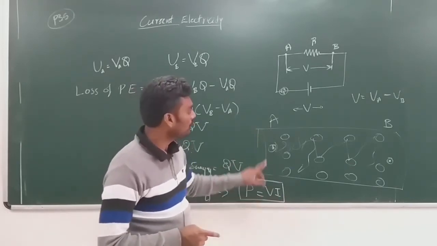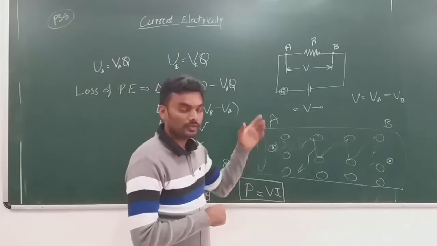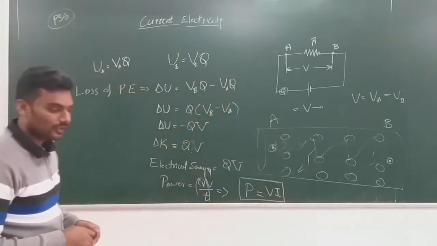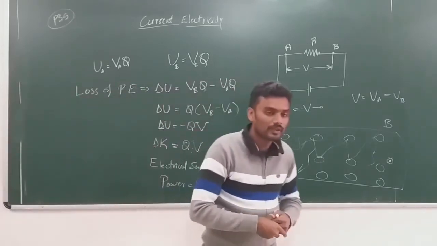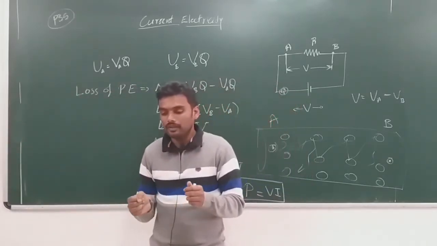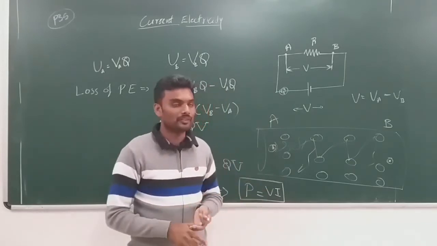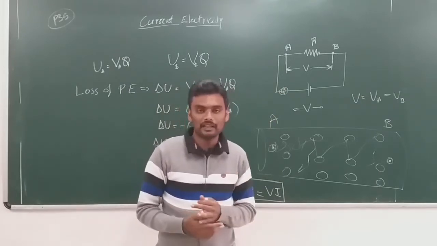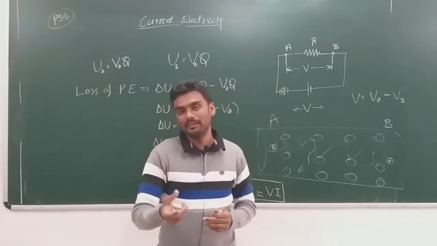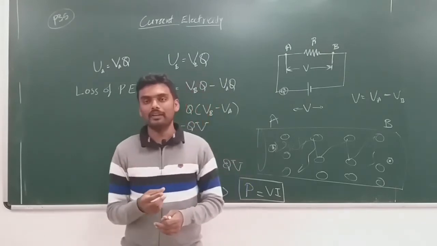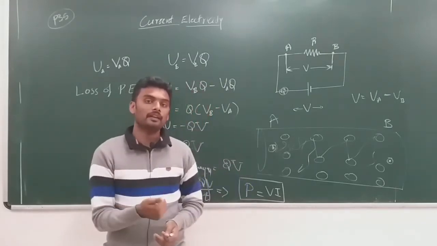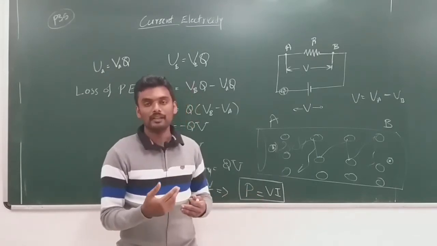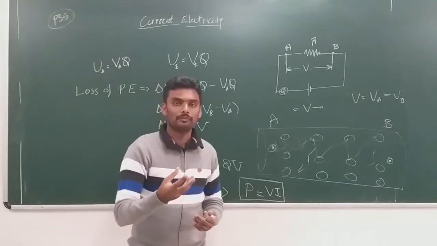This is about the power loss of the resistor due to the heating effect. Now this power is not only spent in heating up the resistor, because it's only the resistor connected here, so we can expect only the heating effect. But if you have some other electrical appliance or device connected, like a bulb, there the electrical power is spent in glowing the bulb, isn't it?